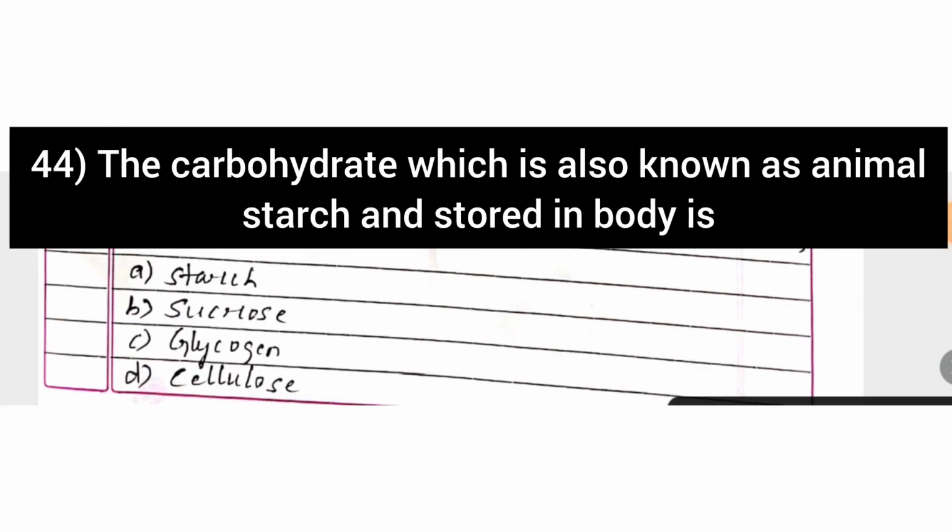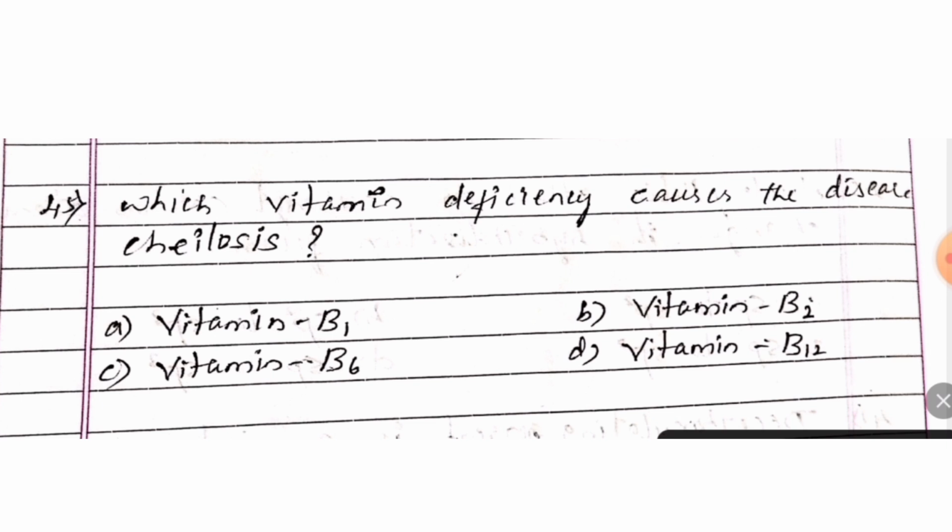The carbohydrate which is also known as animal starch and stored in the animal body is option A, starch; option B, sucrose; option C, glycogen; option D, cellulose. And the right answer is option C, glycogen. Next one, which vitamin deficiency causes the disease cheilosis? Option A, vitamin B1; option B, vitamin B2; option C, vitamin B6; option D, vitamin B12. And the right answer is option B, vitamin B2.